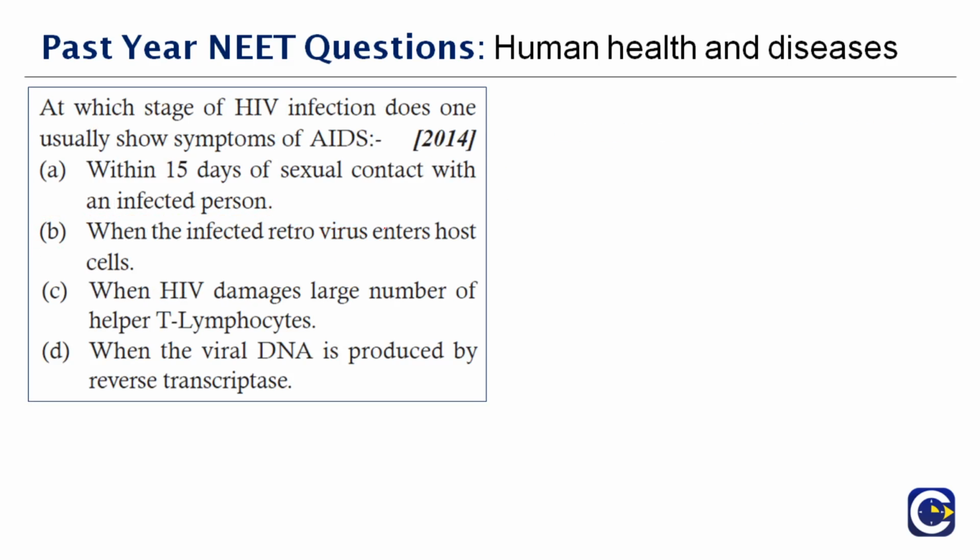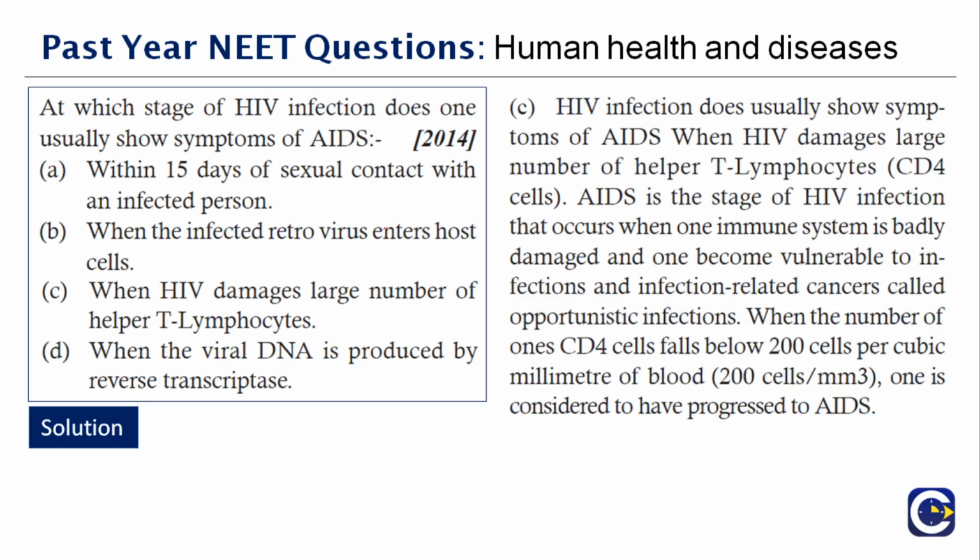Next question here. At which stage of HIV infection does one usually show symptoms of AIDS? Okay, so it's not within the 15 days and all. When the infected retrovirus enters is not the answer. When HIV damages a large number of helper T lymphocytes, the person will become very less immune. He'll start losing weight and he'll be prone to a lot of secondary infections in the body. So automatically the person will recognize something is wrong, and that will be the first symptom that the person shows.